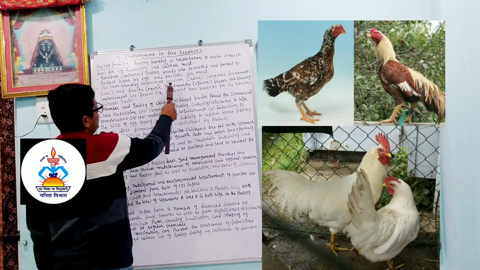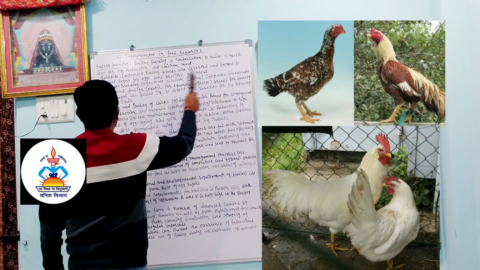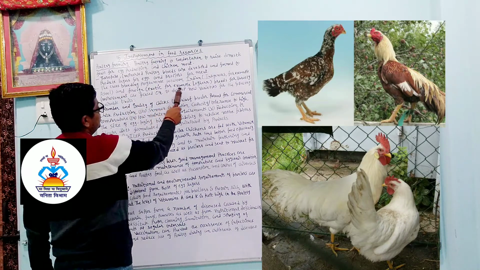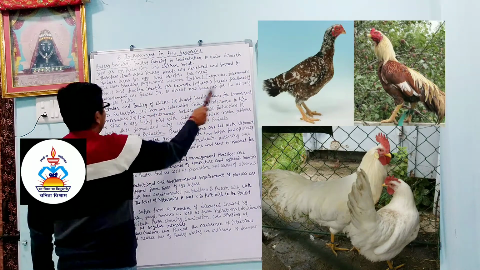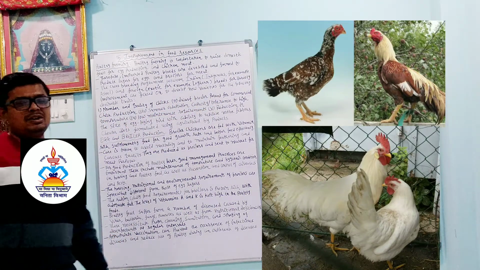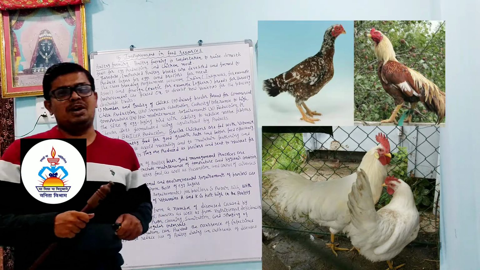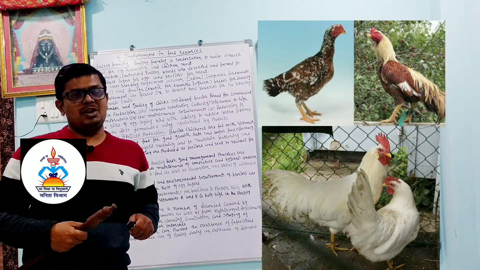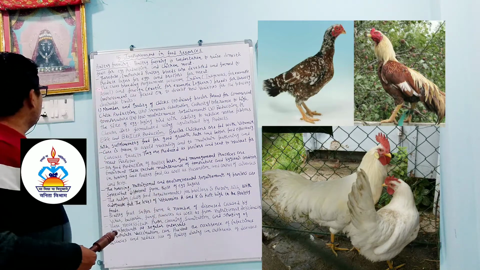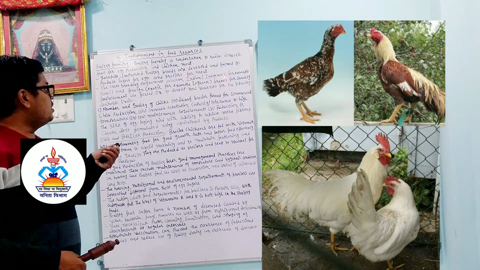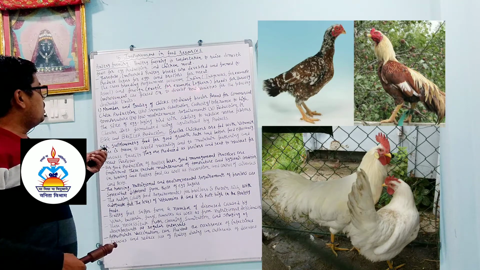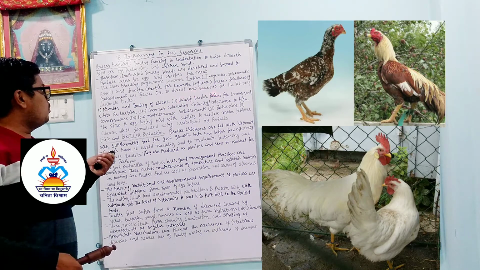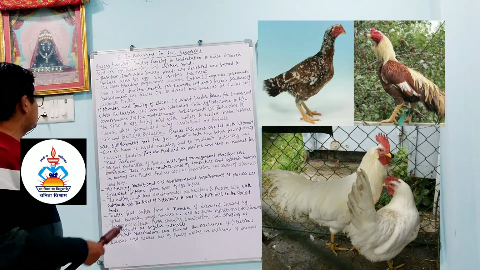The crossbreeding program between the Indian, that is indigenous, for example Asil, and foreign exotic, for example Leghorn breed, for variety improvement is focused on developing a new variety with the following desirable traits. We know, dear student, that whenever we do crossbreeding between two plants or animals, we get a good variety of traits.